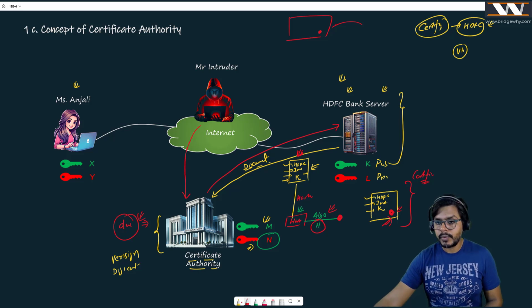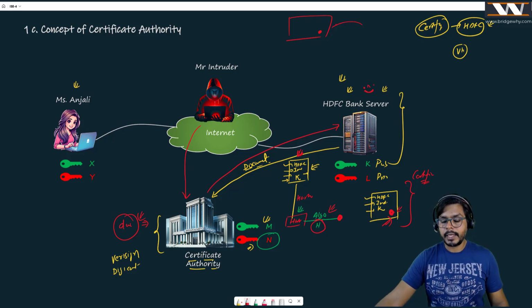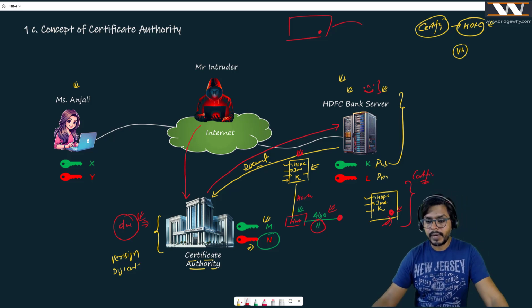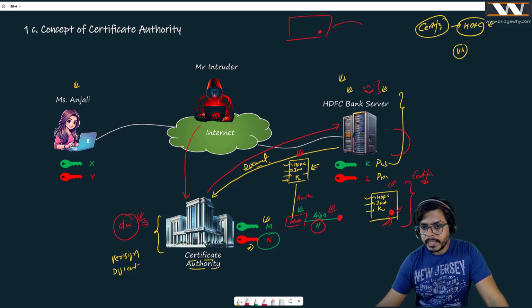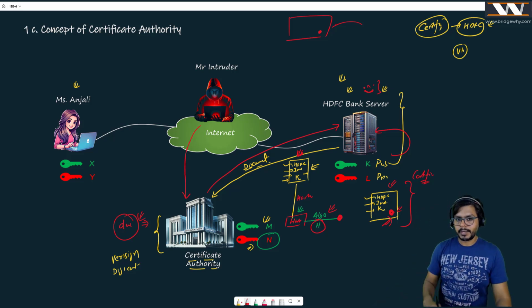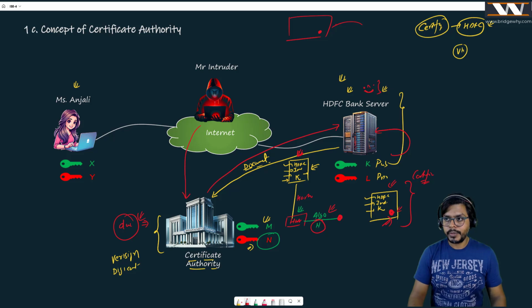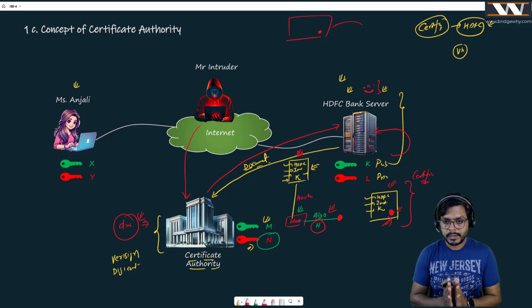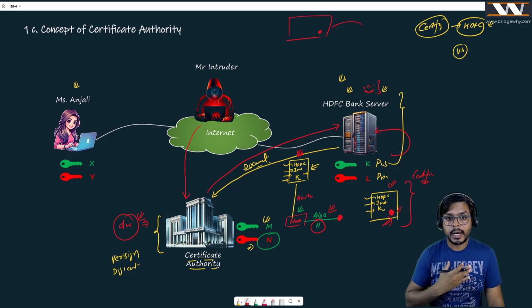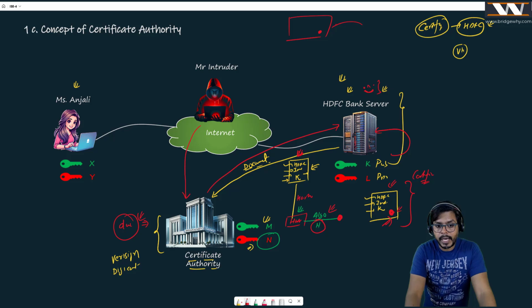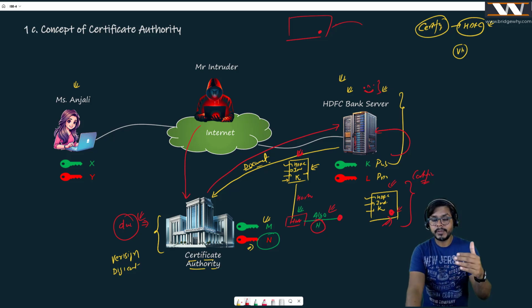So the HDFC Bank server is now really happy that Mr. DigiCert is saying that yes, I am HDFC Bank. So he is convinced with it. And that is why it is going to install this certificate on this server. What is the meaning of installing the certificate on this server? I'm telling you. But you should all agree with me now that the HDFC Bank server now knows that the certificate authority has just given me a certificate, and on this internet now I can prove that I am the HDFC Bank server. Why? Because I have the backing of the certificate authority. I have the backing of the village headman. Just try to understand, the certificate authority is just like the village headman, right?